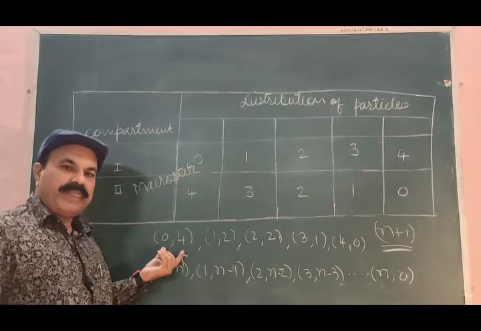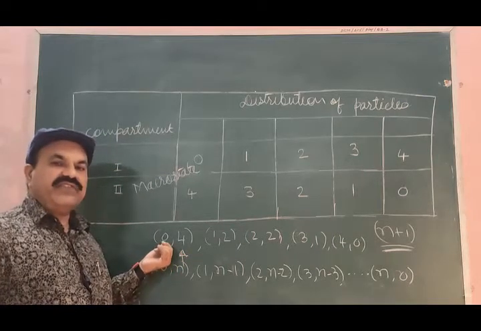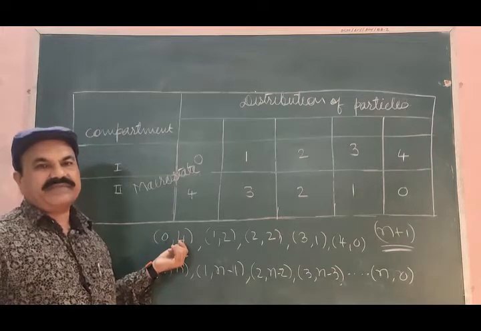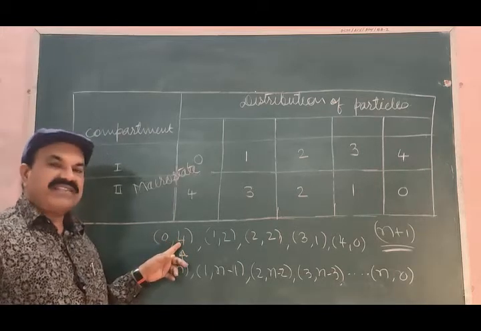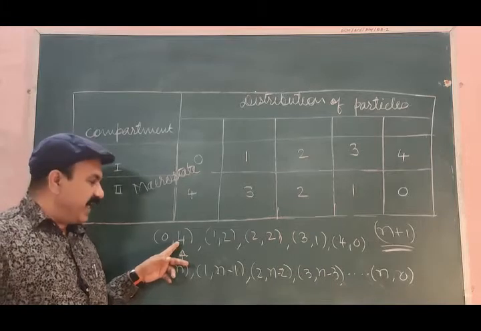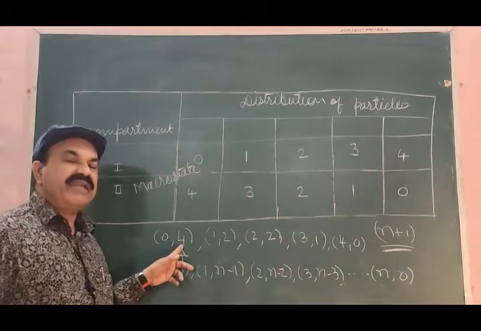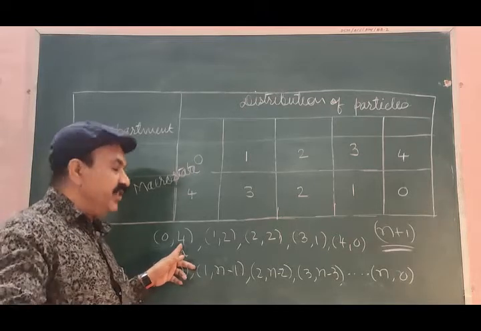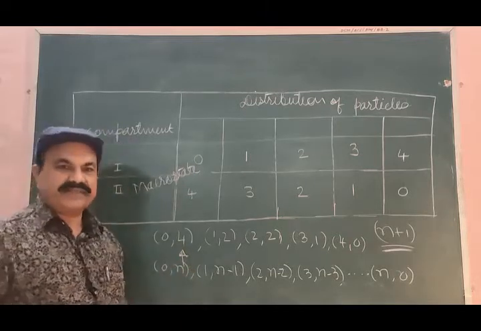Here we have 0 particle in the first compartment, 4 particles in the second compartment.